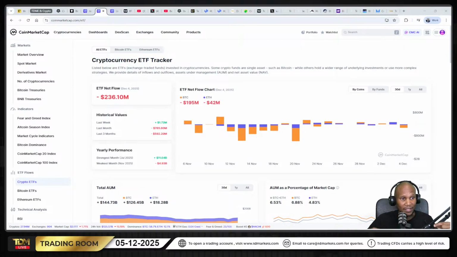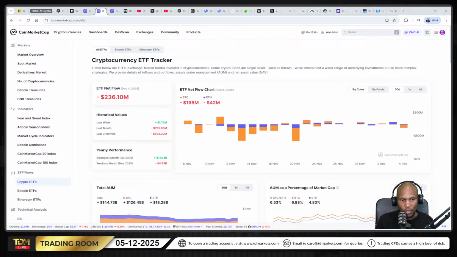So whenever there's a lot of inflows into Bitcoin ETFs or Ethereum ETFs, usually the price goes up. And then outflow means money is going out. This is a situation where investors are redeeming or selling their shares of that ETF, and now that ETF sells the underlying crypto.